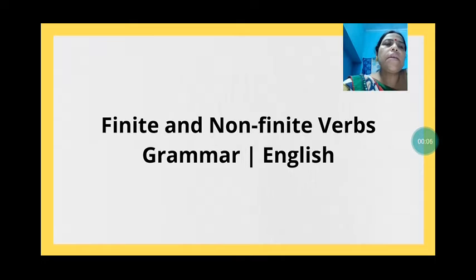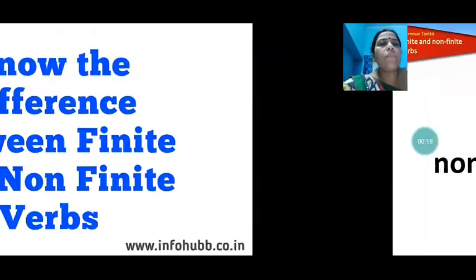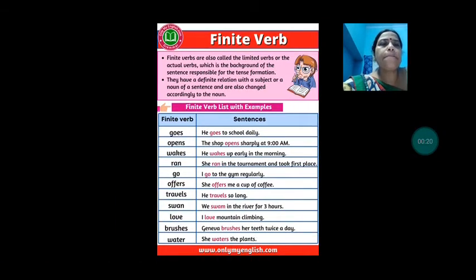So today, children, in English, we will learn about finite and non-finite verbs, which is given in Grammar and Usage of Chapter 5. Today, we will know what finite and non-finite verbs are and the difference between them.